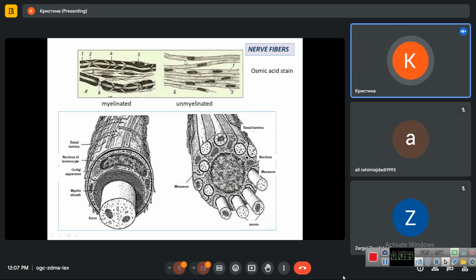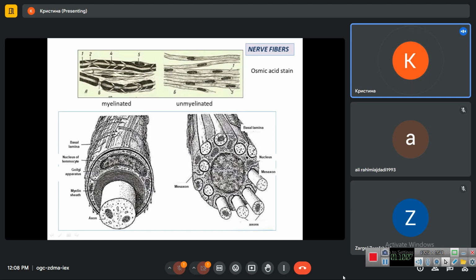In unmyelinated nerve fibers, we do not see myelin, so they look very pale. Only cell nuclei are seen because they are stained with carmine in this drawing. So here we see the cell nucleus of the Schwann cell, its cytoplasm, and the axial cylinder, maybe axons, maybe dendrites, which embed into the glial cell.